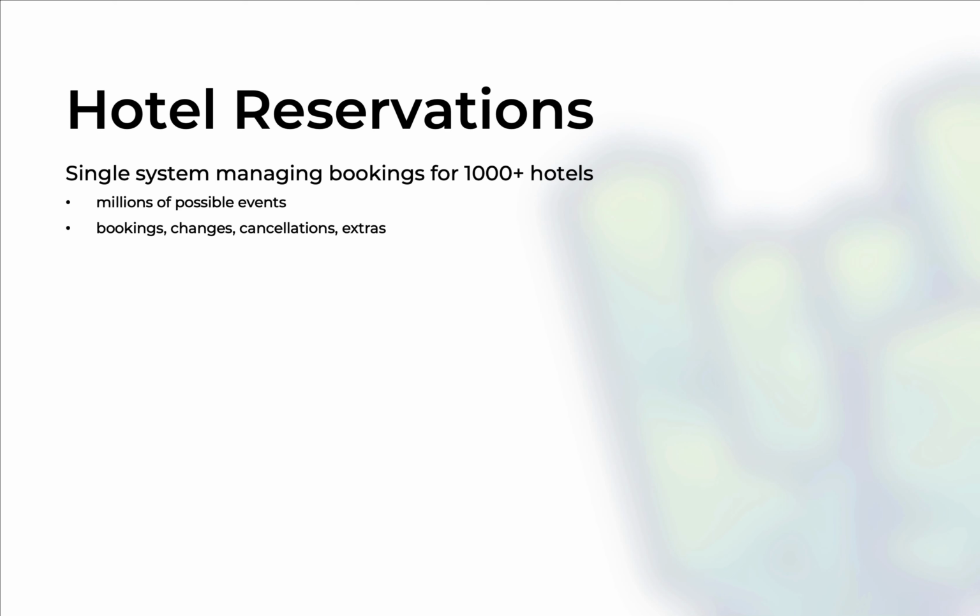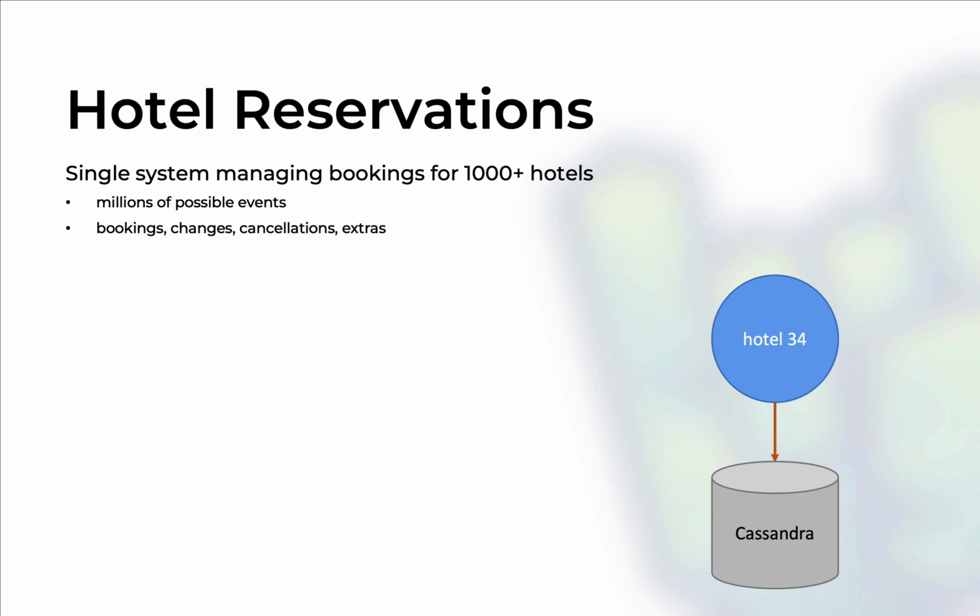So in this demonstration, we're going to implement a realistic scenario dealing with events at scale. We're going to imagine a hotel reservation system which manages bookings for 1,000+ hotels, although you can scale for much more than that. So we can treat millions of possible events in a short span of time, and we can deal with a variety of event types. The fundamental interaction is going to be between a hotel, which we are going to imagine as an actor, and the persistent store, which is going to be Cassandra.